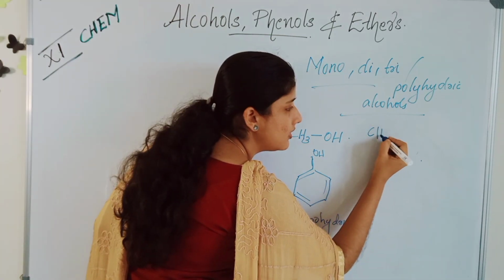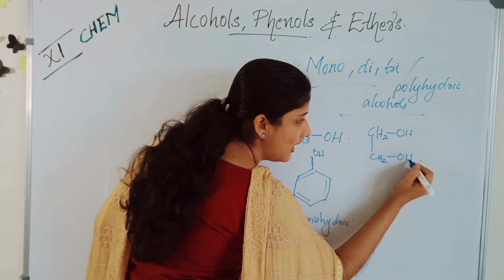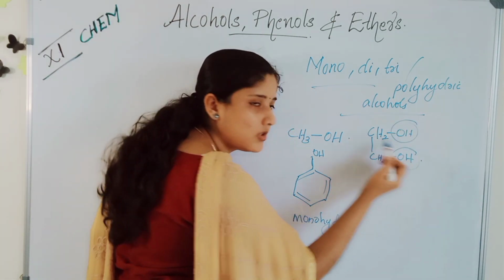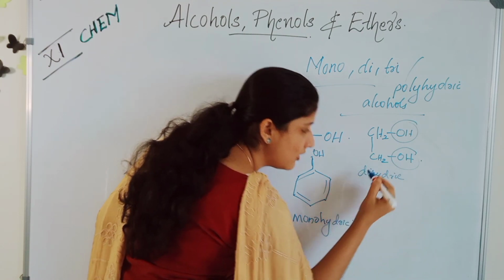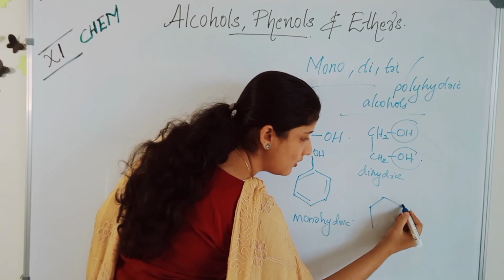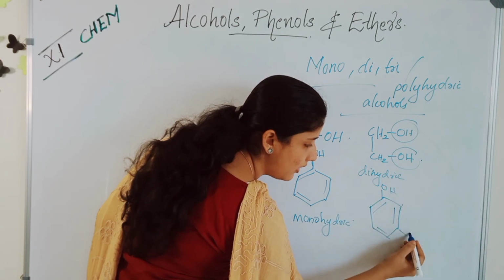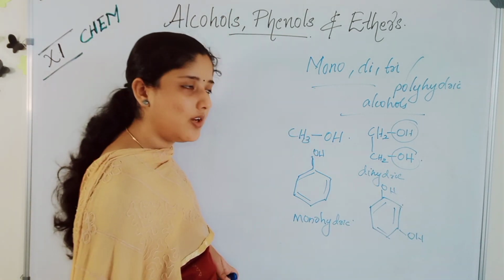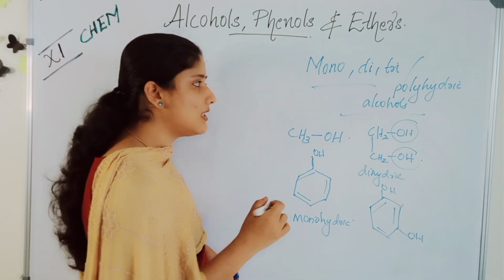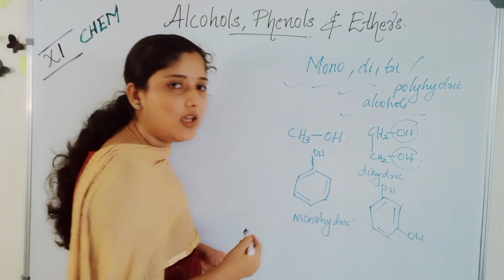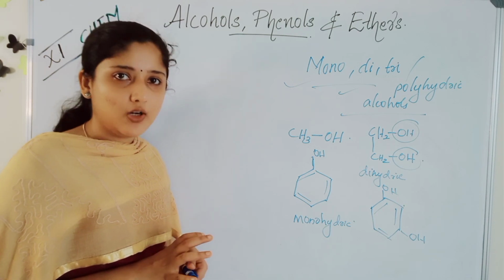Look, CH2OH, CH2OH. This is a dihydric alcohol. There are two alcohol functional groups. This is dihydric. Also in phenol, how can we draw? Look. If the OH groups are in meta or para position, this is a dihydric alcohol. When there are three OH, then it will be trihydric alcohol. This is the classification into mono, di, tri alcohols based upon the number of OH groups attached to the hydrocarbon.